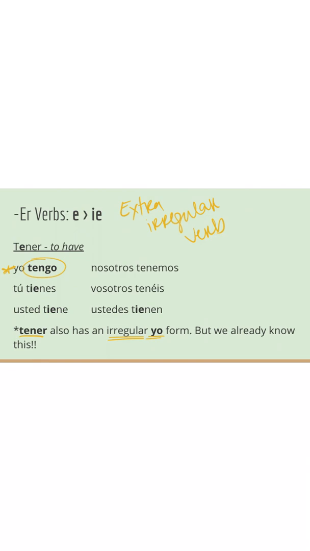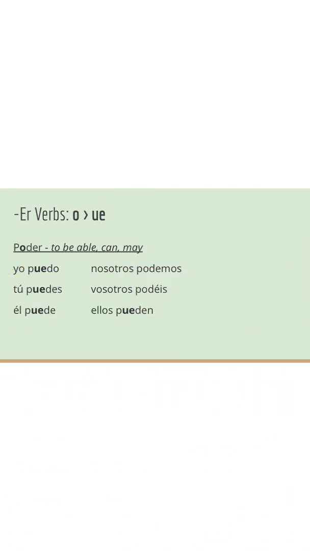So, bueno, here we go. We have yo tengo, but then we just do our normal irregular flow here, that E is going to change to IE for tú. We should see tienes. We have usted tiene. We have nosotros. Here we go, no stem change, right? Tenemos, vosotros tenéis. And we've concluded with ustedes tienen. Muy buen trabajo.